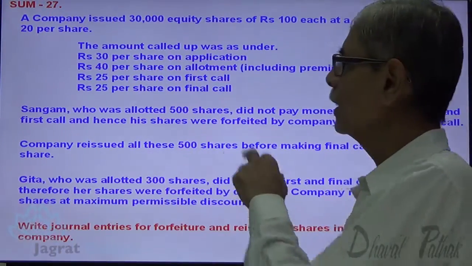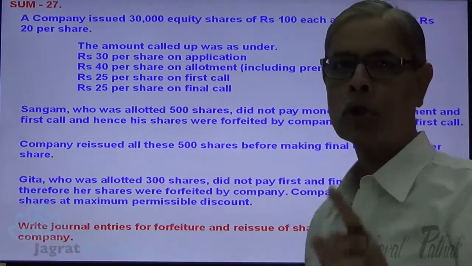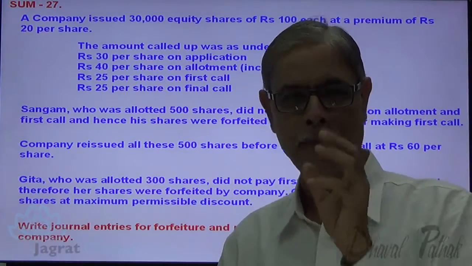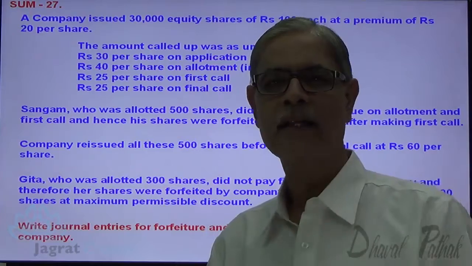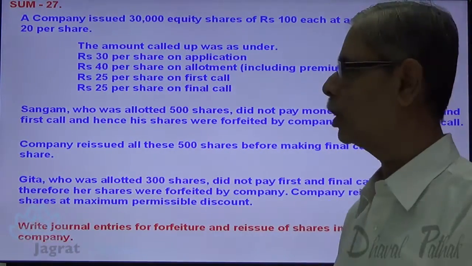With application 30, with allotment 40 including premium 20. So in 40, 20 is the premium element. So remaining 20 is the capital element. 25 with first call, 25 with the final call.